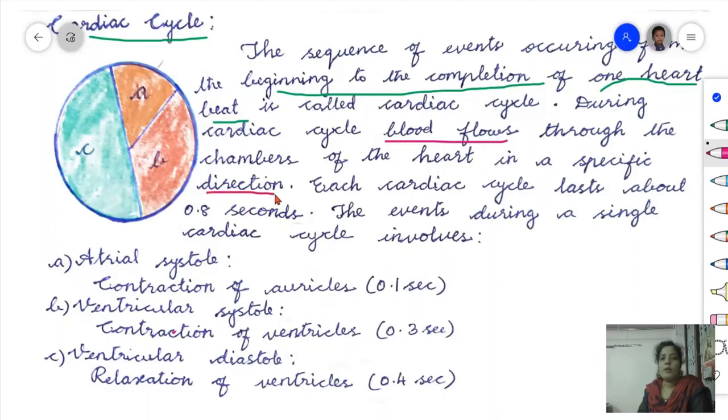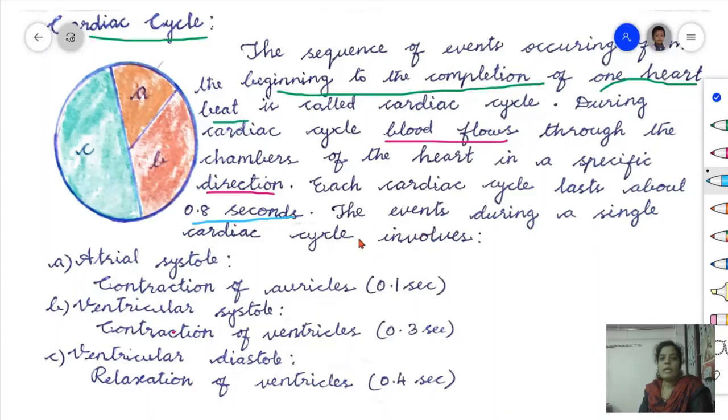While flowing, oxygenated blood and deoxygenated blood can't mix. Understood? Each cardiac cycle lasts about 0.8 seconds.